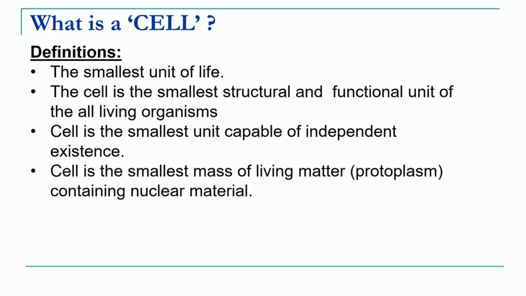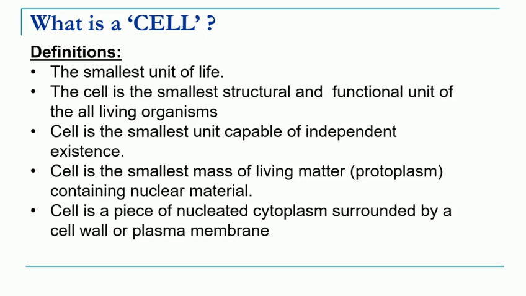Then we can also define a cell as the smallest mass of living matter containing nuclear material. We can also define a cell as a piece of nucleated cytoplasm surrounded by a cell wall or plasma membrane. That means it is a unit having a nucleus, though sometimes the nucleus is absent.